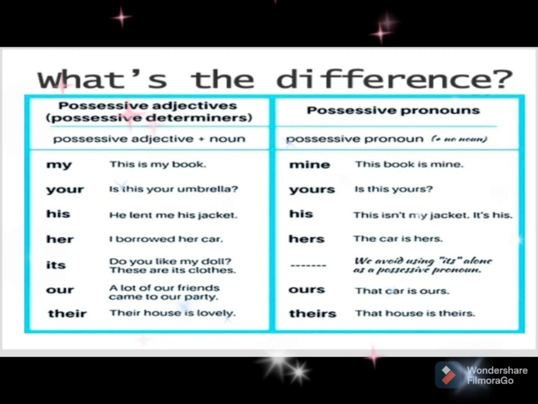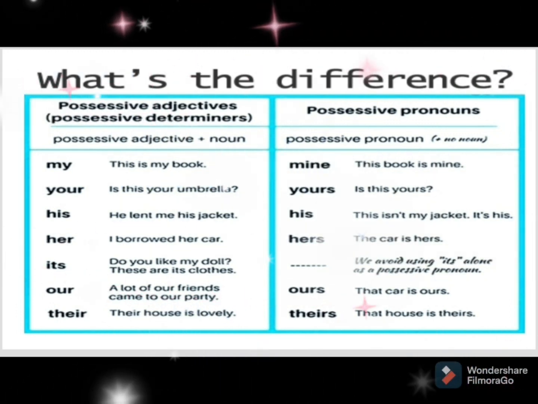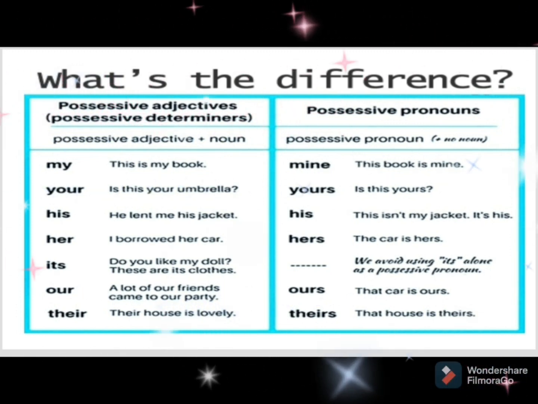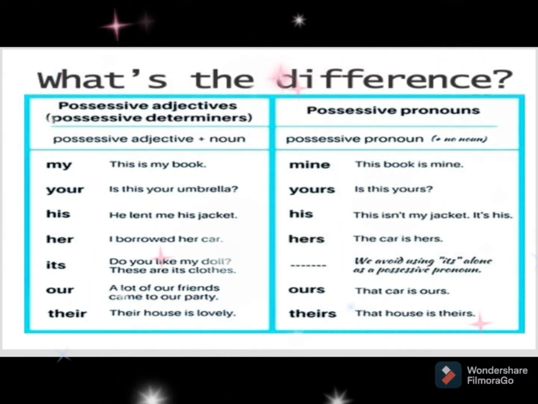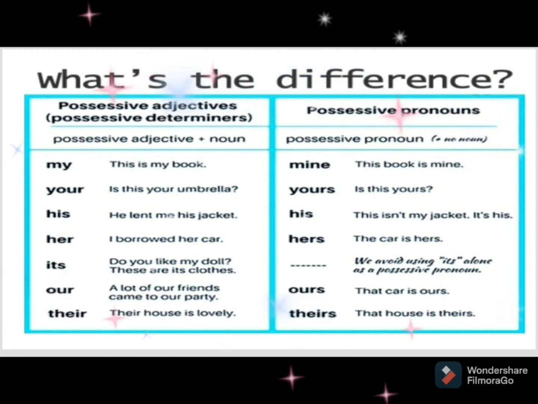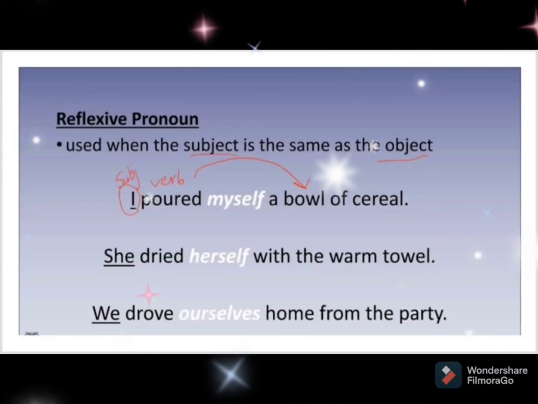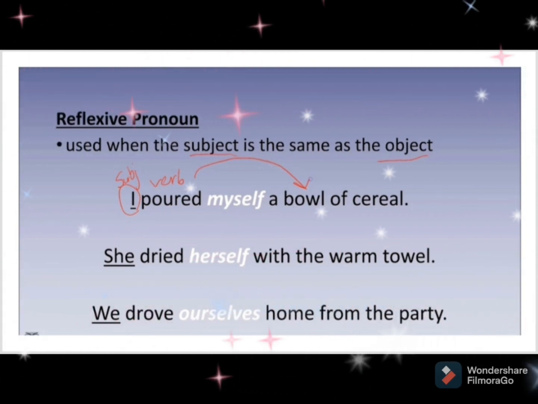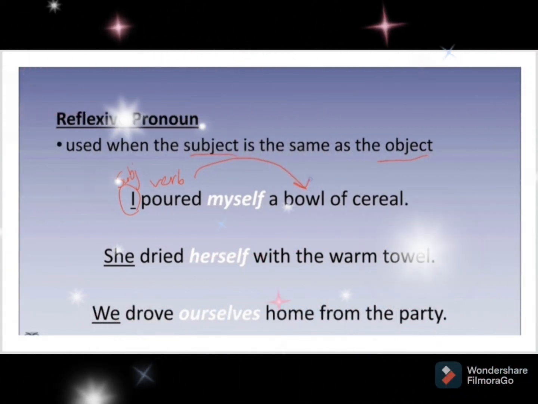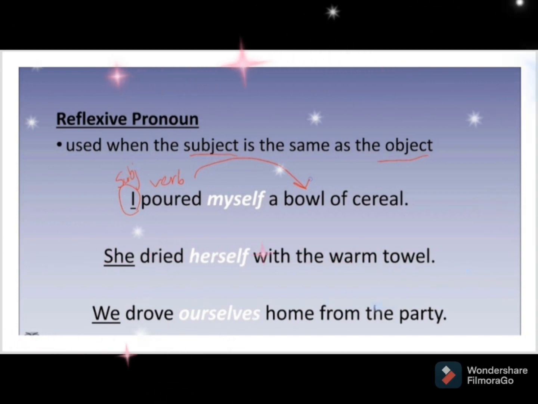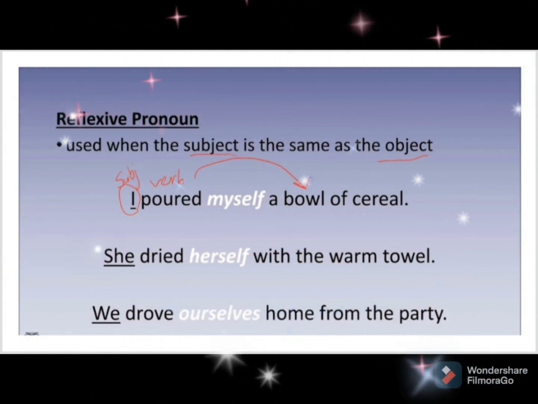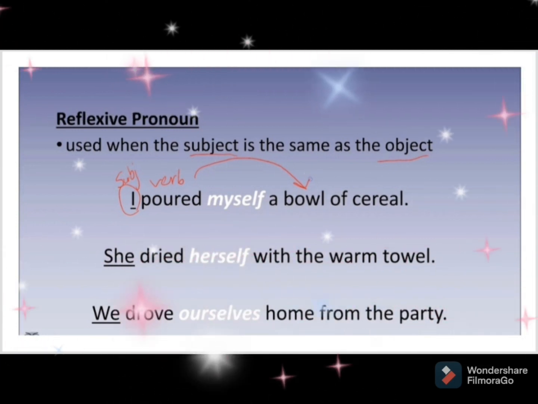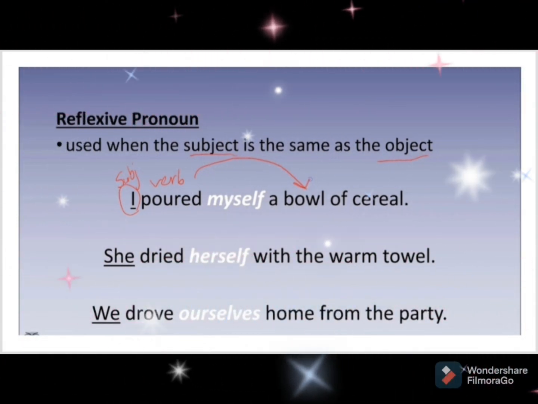Thus, the words my, your, his, her, its, our, their are possessive adjectives, and mine, yours, his, hers, ours, theirs are possessive pronouns. I think children, you understood the difference. Now let us move to the next kind of pronoun, which is used when the subject is the same as object, which we call a reflexive pronoun. Let us understand it by an example. I poured myself a bowl of cereal.